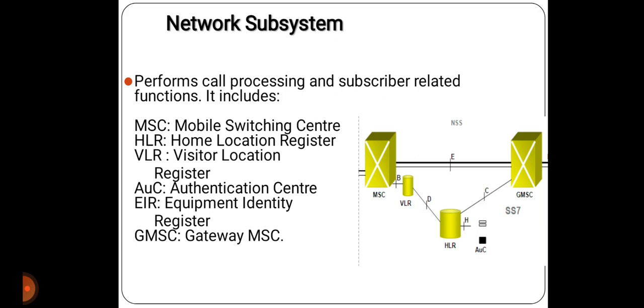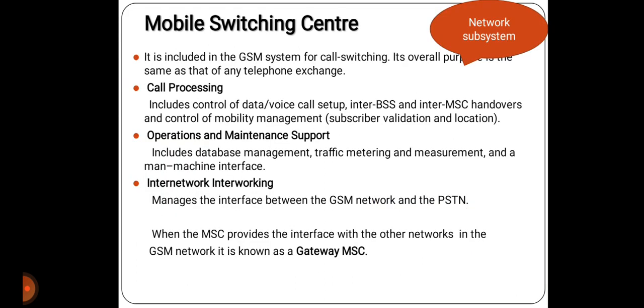Now the network subsystem performs call processing and subscriber related functions, which include MSC, that is mobile switching center, HLR, the home location register, VLR, the visitor location register, AUC, the authentication center, EIR, the equipment identity register, and GMSC, the gateway MSC. Now we will see these one by one. First one is the mobile switching center.